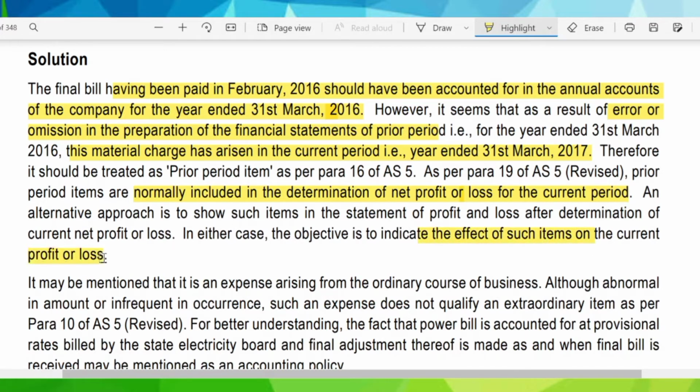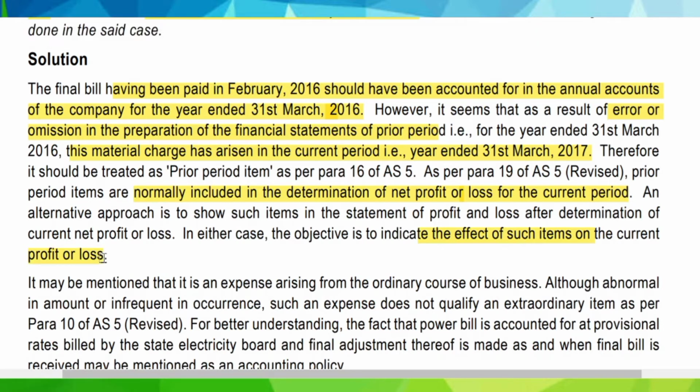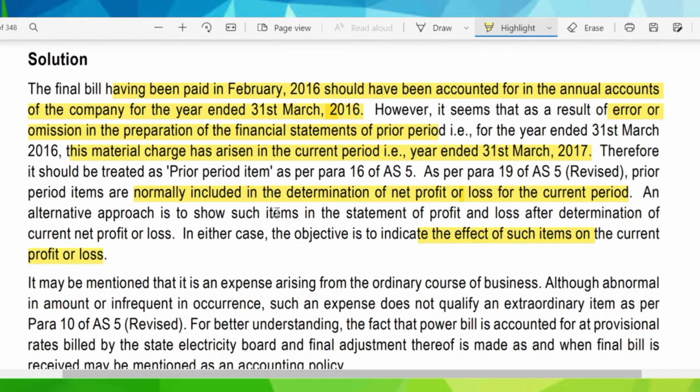So, we have seen that this bill was raised and issued, also paid in 2016, but we have accounted it in the next year due to an error or omission. So it is a prior period item. Now, in the next part, the answer states how and where the prior period item should be stated. The answer says that we have to just give the proper adjustment of the prior period item.